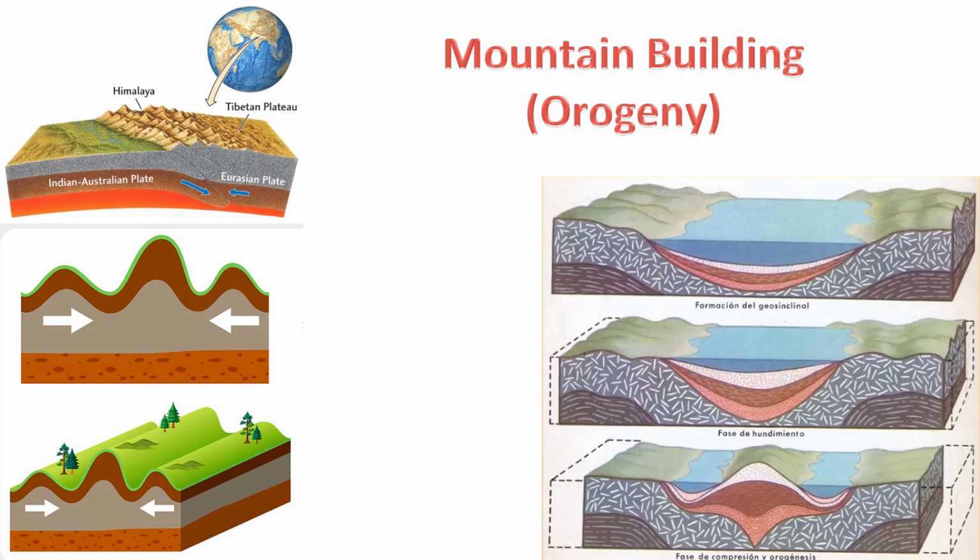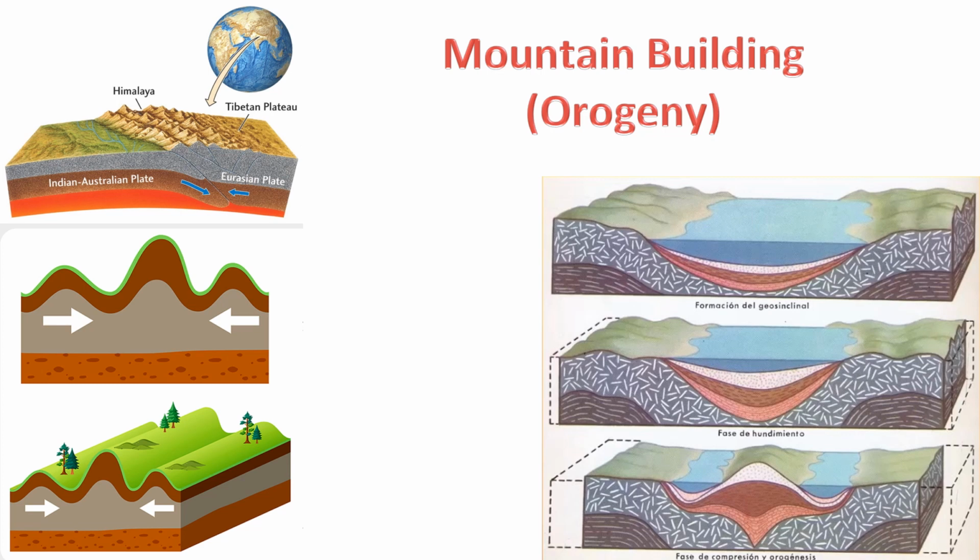1. Subduction zone orogeny. In subduction zones, one tectonic plate is forced beneath another in a process known as subduction. As the subducting plate descends into the Earth's mantle, it can lead to the melting of rock, generating magma. This magma can rise to the surface, creating volcanic arcs and contributing to the formation of mountain ranges parallel to the subduction zone.